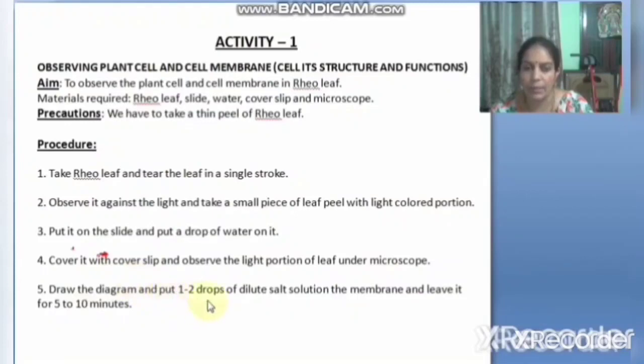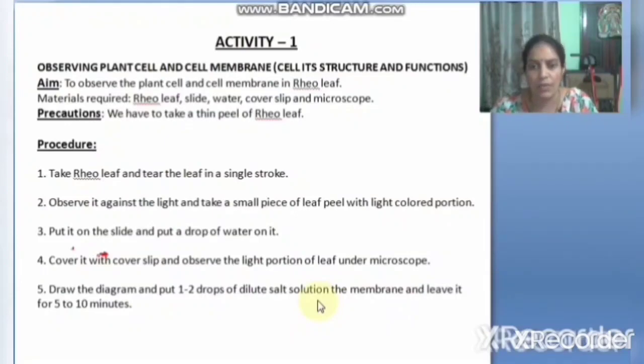And draw the diagram and put 1 or 2 drops of dilute salt solution. After adding water, we put the cover slip and observe that slide under the microscope. Why should we keep a cover slip over the material? Because while observing, the material should not go near the lens. You should not touch the material. If it touches, you cannot see the cells properly. So we should keep a cover slip on it.